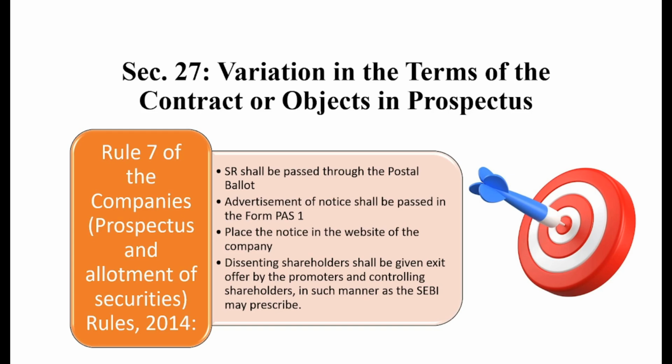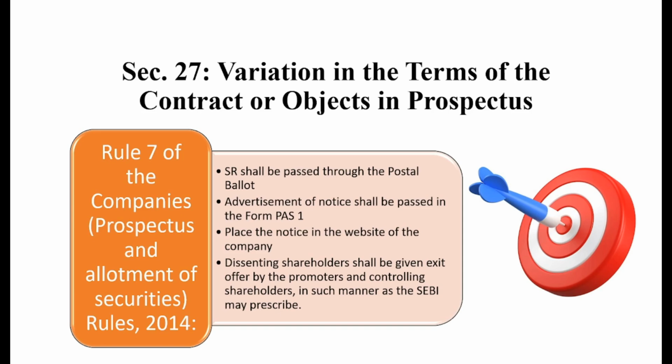The advertisement of the special board meeting shall be provided in the format of PAS1. This is the e-form number, form PAS1, and this is the advertisement, and the same shall be pasted on the newspaper. Next, place the notice on the website of the company and in the newspaper, in English or two vernacular or one vernacular language.